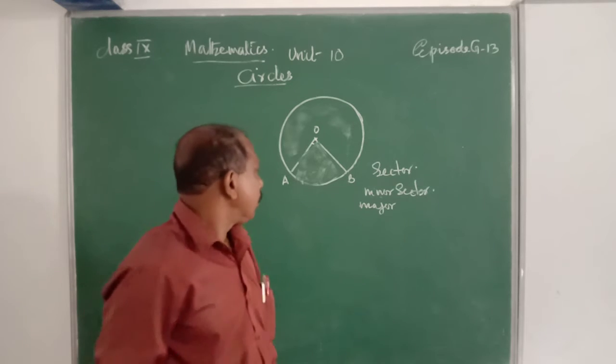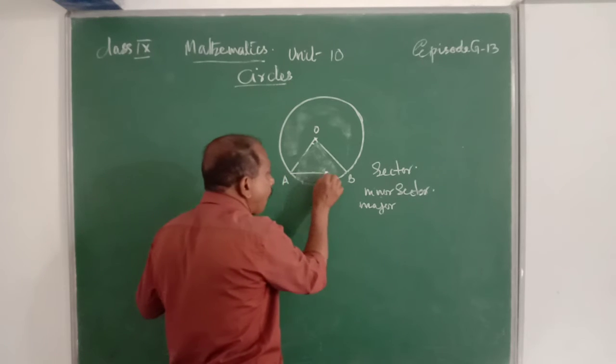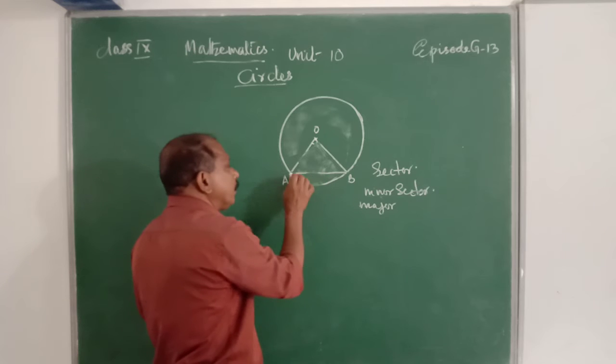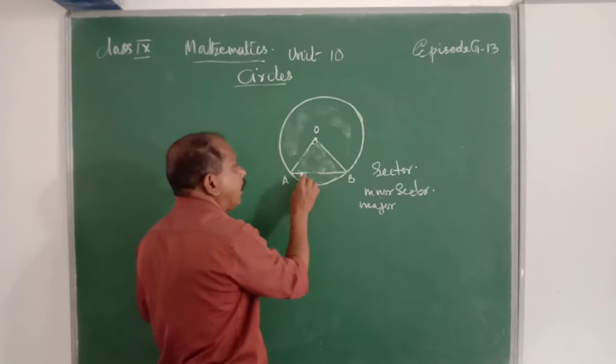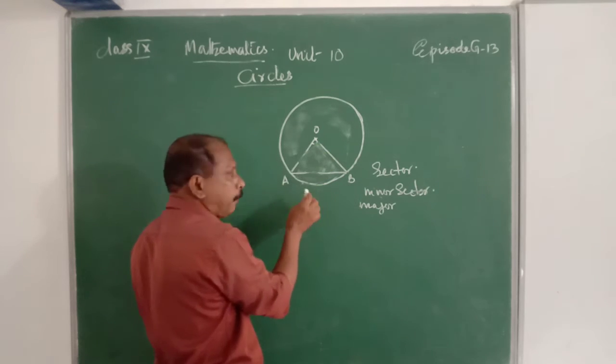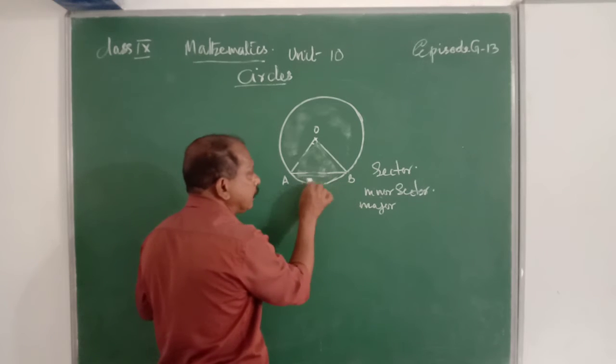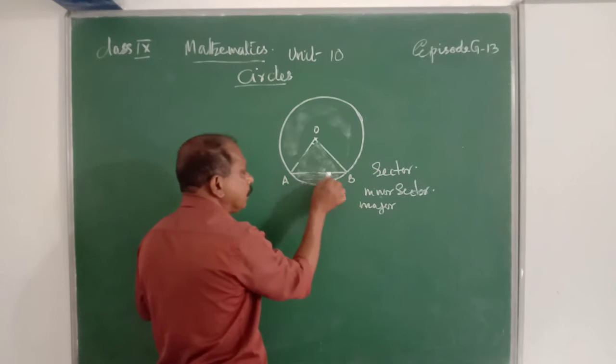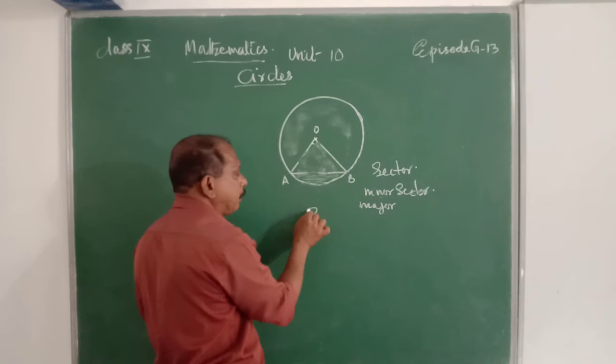Then there is a chord AB. This chord AB divides that sector into two parts. This is the part that is known as a segment.